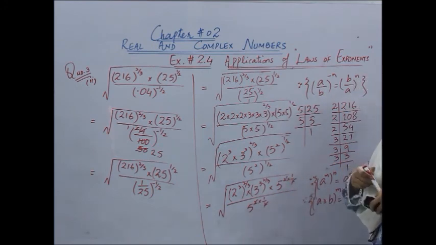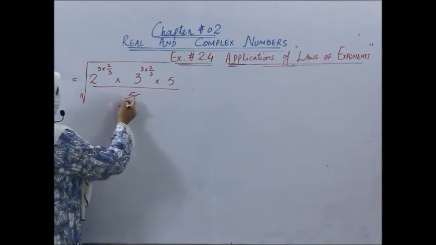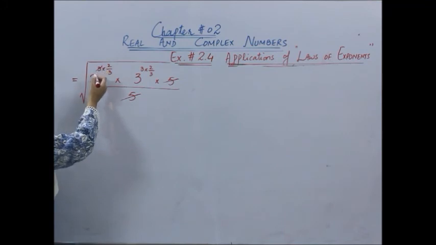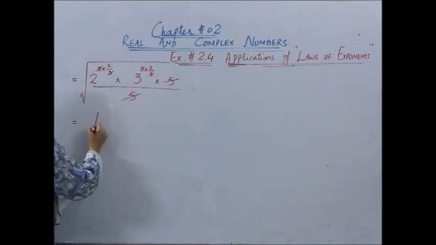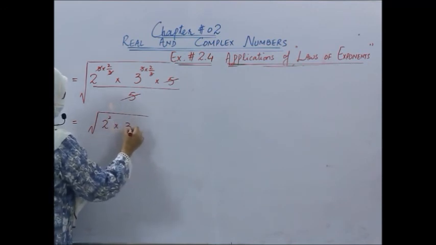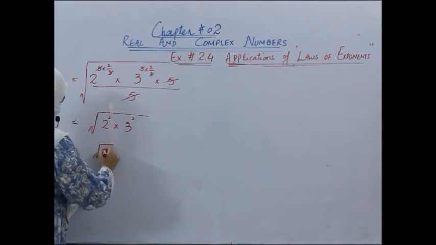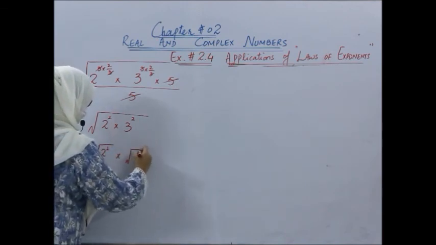Yes. Now let us solve it further. So students, here we can cancel 5 with 5. Now what about this? Can we cancel 3 with 3, and similarly over here? Now it could be written as square root of 2 square into 3 square. Now we can use the property of the radicals over here. We can write it like square root of 2 square into square root of 3 square.